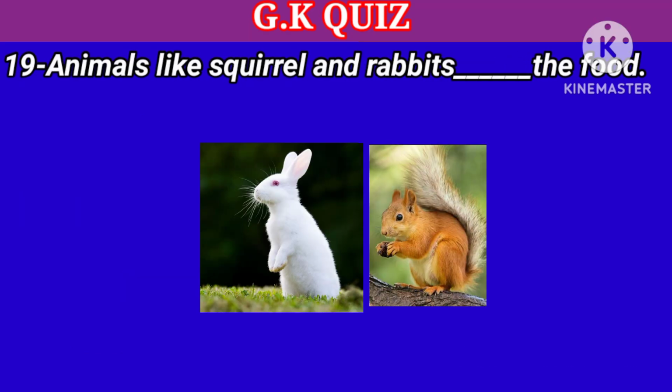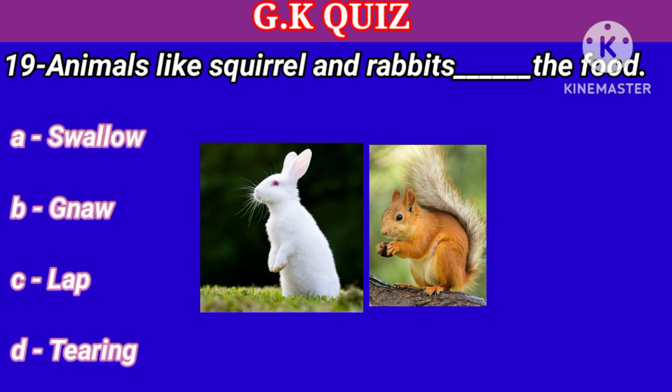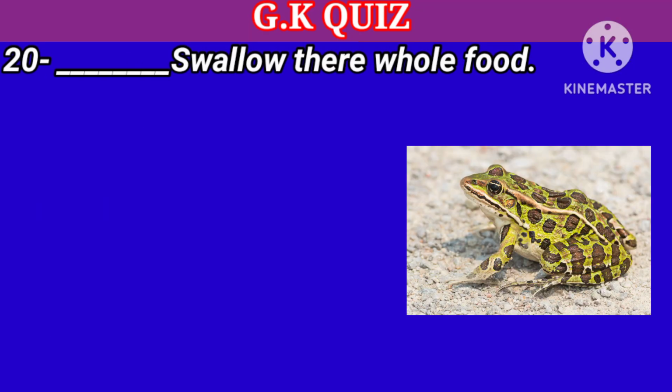Question number 19. Animals like squirrels and rabbits do this to their food. Your options: A. Swallow, B. Gnaw, C. Lap, D. Chewing. Right answer is gnaw.